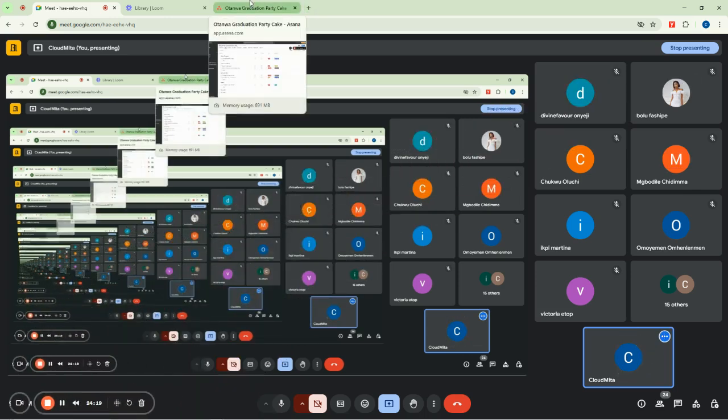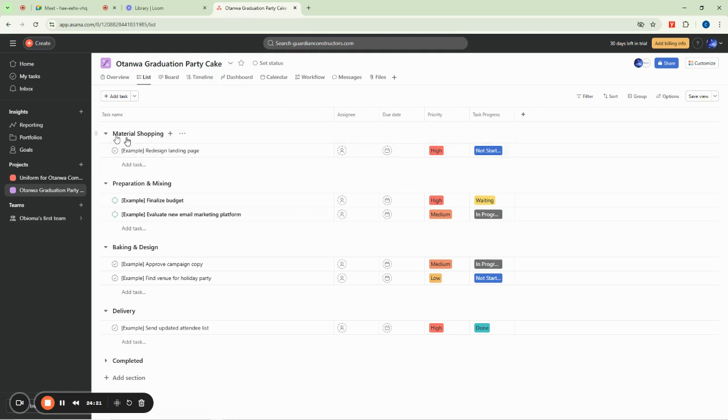So now let us continue. We are saying, okay, the first group of tasks is material shopping. This is where we're going to shop all we need for the cake. And you know that whenever you assign someone to go and buy something for you, you assign somebody here, and then you set when that task should be completed, and then you set the priority. And then you can also see how the task is going.